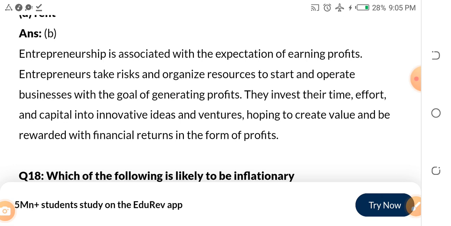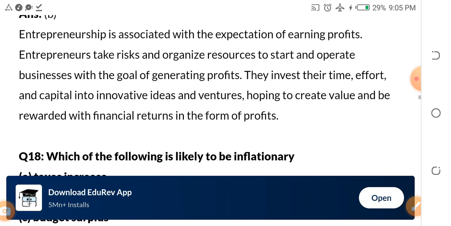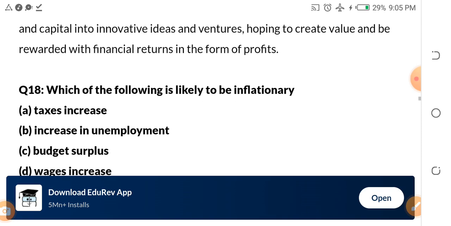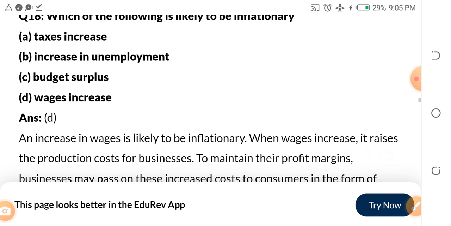Entrepreneurship is associated with the expectation of earning profit. Entrepreneurs take risk and organize resources to start and operate businesses with the goal of generating profit. They invest their time, effort, and capital into innovative ideas and ventures, hoping to create value and be rewarded with financial return in the form of profit.